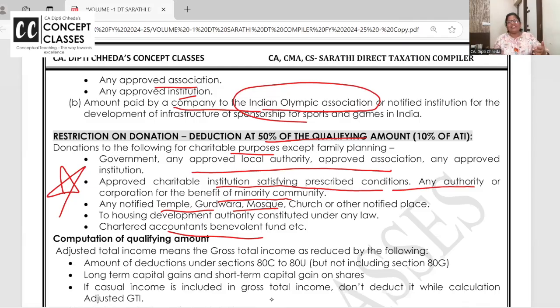Yearly, after 25 years of qualification, we have to pay the membership fees. Along with that, we can donate for the benevolent fund, and out of the fund they help needy members for health issues and other issues. So if you have contributed to a benevolent fund, temple, church, mosque, gurudwara, or for the benefit of a minority community, or a housing development authority in a few cases, you get 50% deduction, subject to qualifying amount.